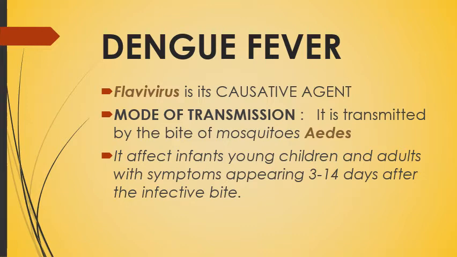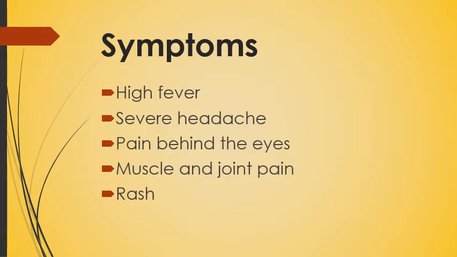So what is the causative agent? That is the flavivirus. Mode of transmission, it is transmitted by the bite of Aedes mosquitoes. Symptoms: high fever, severe headache, pain behind the eyes, muscle and joint pain and rashes on the skin.